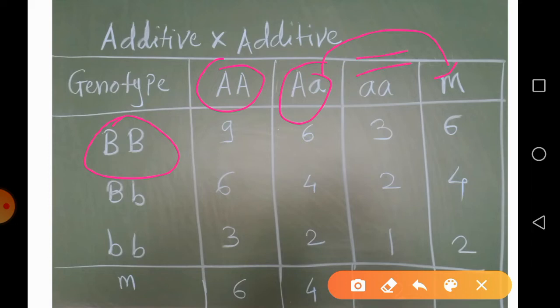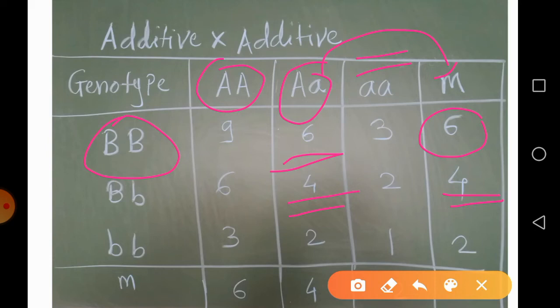So they have an equal value. If you check here, for the capital A, small a gene, the mid parent value is 6, which is the same as the heterozygote.